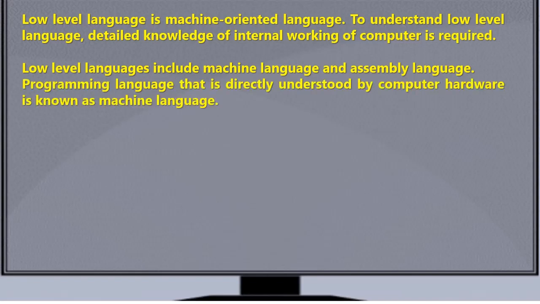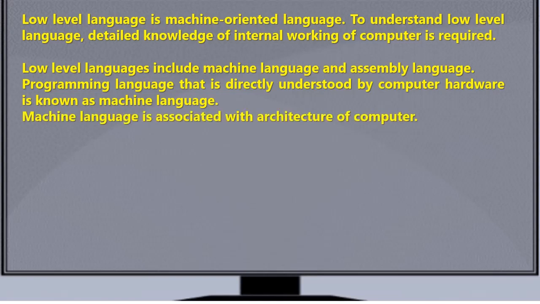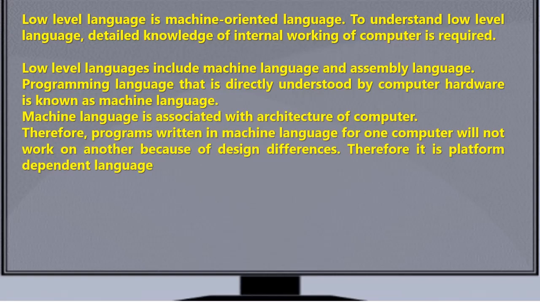A programming language that is directly understood by computer hardware is known as machine language. Machine language is associated with architecture of computer. Therefore, programs written in machine language for one computer will not work on another because of design differences. Therefore, it is platform or machine dependent language.